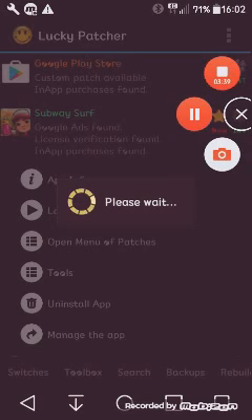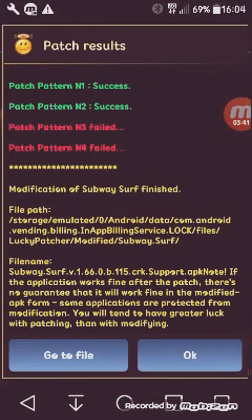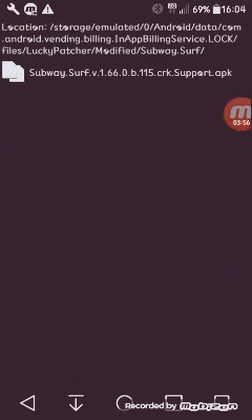It's been about 2 to 3 minutes and it is finally loaded. When it finishes, it will say N1 and N2 success, N3 and N4 have failed. Don't worry about N4, but just go to file. Then it will come up with the file for your hacked version of Subway Surfers.